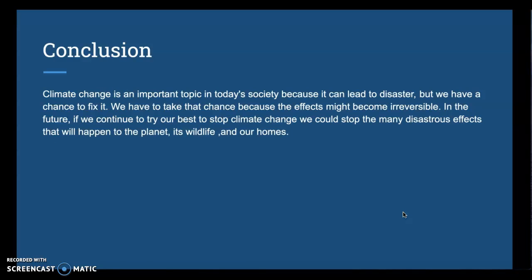All in all, my conclusion is climate change is an important topic in today's society because it can lead to disaster. But we have a chance to fix it. We have to take a chance because eventually the effects might become irreversible and we might not be able to fix it. In the future, if we continue to try doing our best to stop climate change, we can stop the many disastrous effects that will happen to our planet, its wildlife, and our homes.